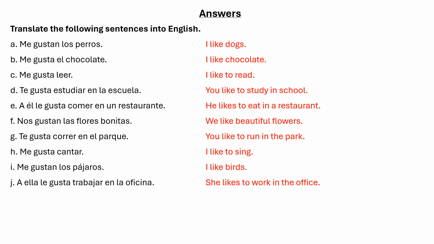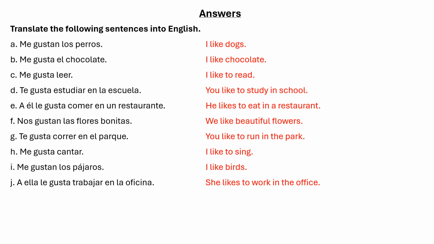A ella le gusta trabajar en la oficina. She likes to work in the office. Why? Now, what does she like to do? She likes to work, trabajar. So because it's a verb, we use the singular form of gustar, which is gusta. So this is it, for the verb gustar. I hope you can understand this topic. It's a little confusing, this topic, but I hope I have explained it to you nicely.